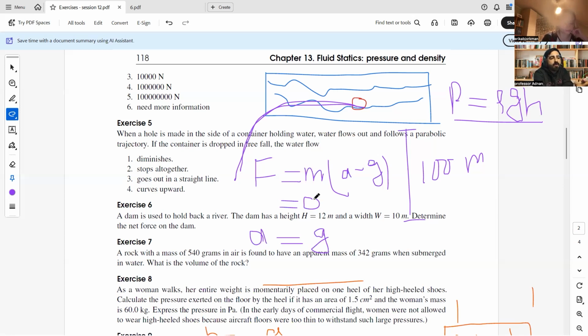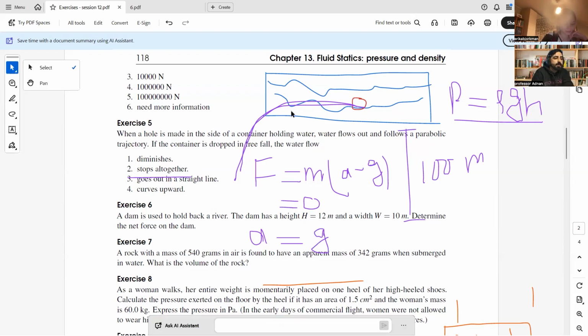If the body falls in free fall, in other words, it is actually an unaccelerated system of the water and container system. There is no acceleration. If there is no acceleration, then water will not move anywhere. It will stay calm within the container as it falls because of the free fall state, so there will be no motion of the water in the container. It will remain the same and stop altogether. It will not move. Is it clear? Yes, it's clear. Okay.